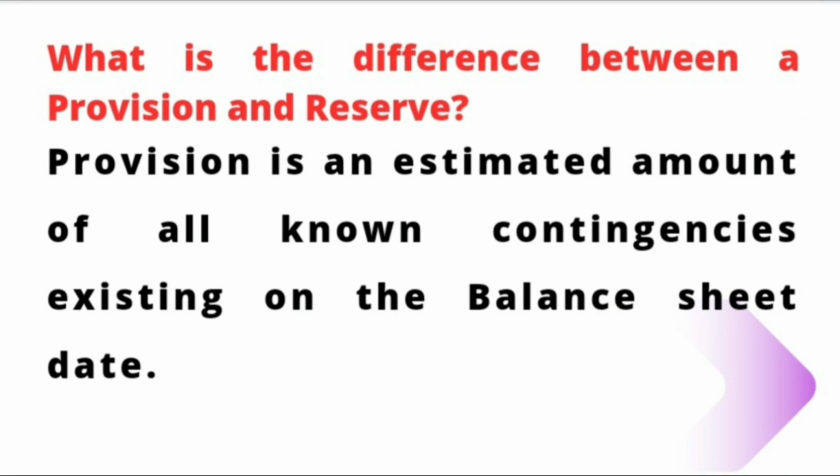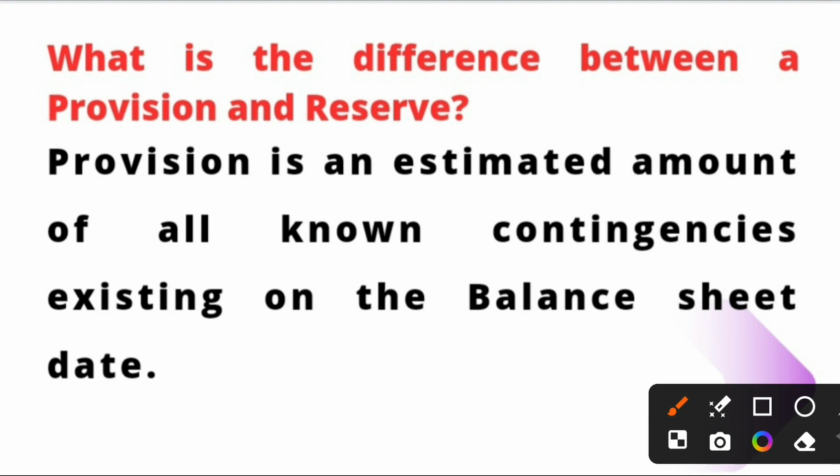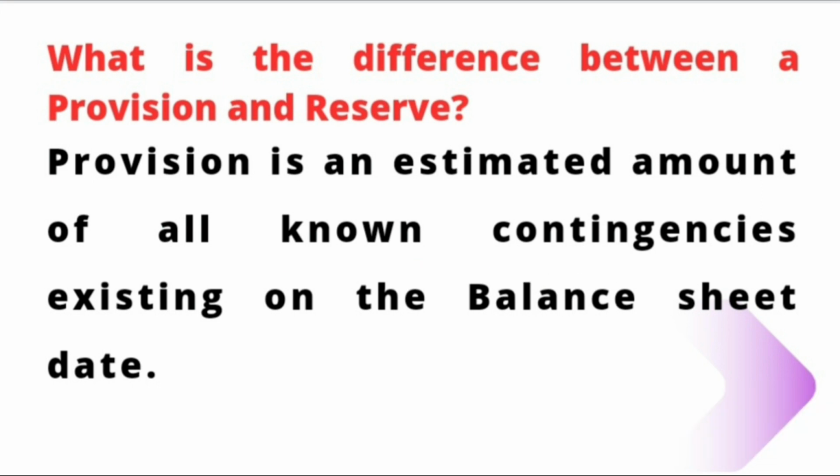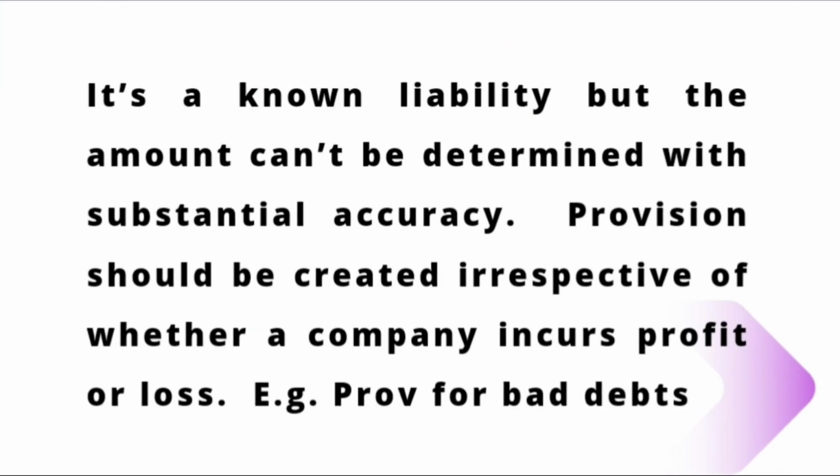Next question. What is the difference between a provision and a reserve? This question has been asked in almost every interview. You will face this question. Provision is an estimated amount of all known contingencies existing on the balance sheet date. It is a known liability, but the amount cannot be determined with substantial accuracy.